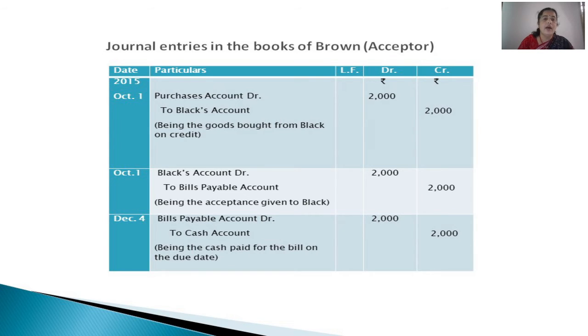And next is on the due date. On the due date, December 4th, White is having the bill. The reason being, Black has endorsed this bill in favor of White. So White is presenting this bill to us and we are making cash payment. That means we are duly honoring this bill. So we are receiving the bill, bills payable account debited to cash account. Cash is going out, which is a real account. So this is how we have to pass entries in the books of all the concerned parties in case of endorsement.